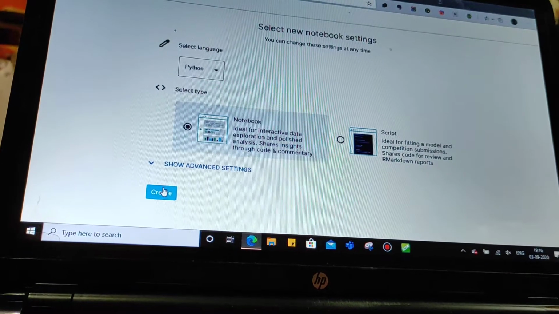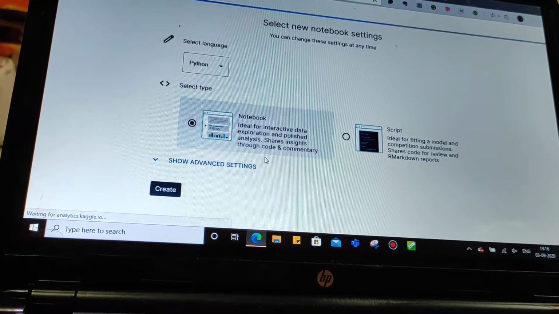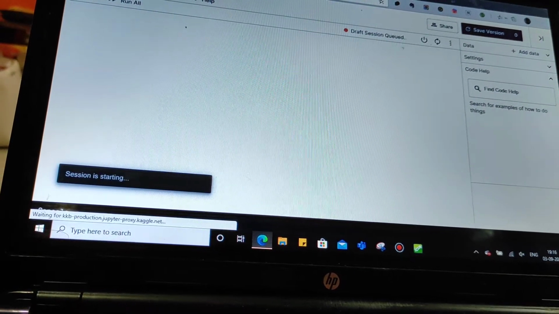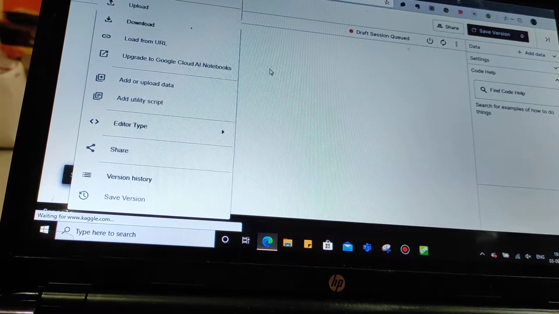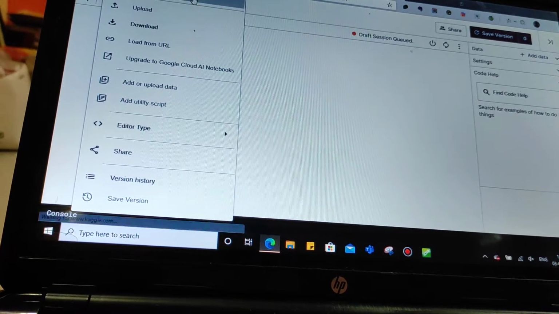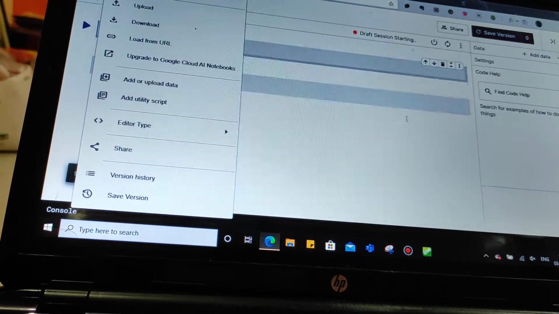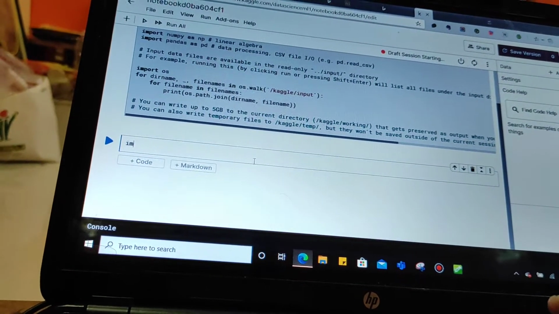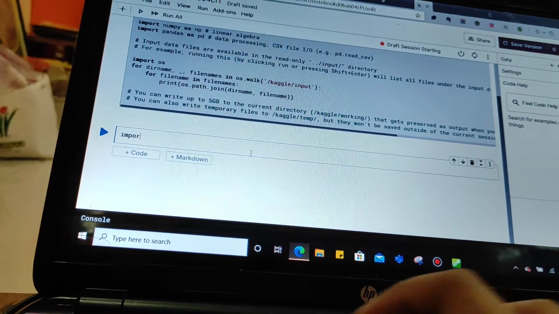If you like scripts, I would recommend this notebook option only. Click Create Notebook. It will create a notebook and you can just code in it. You can also click new notebook and download it. There are lots of new options coming. You can just write your code.